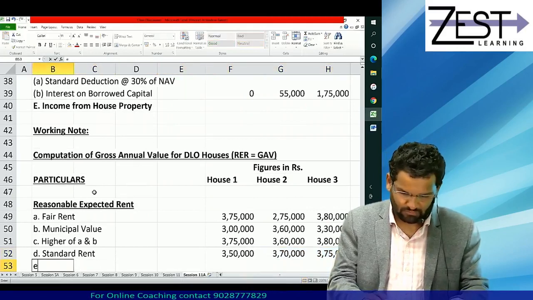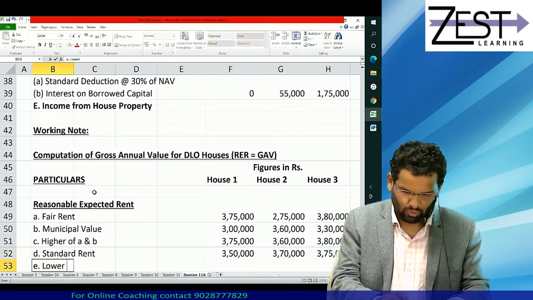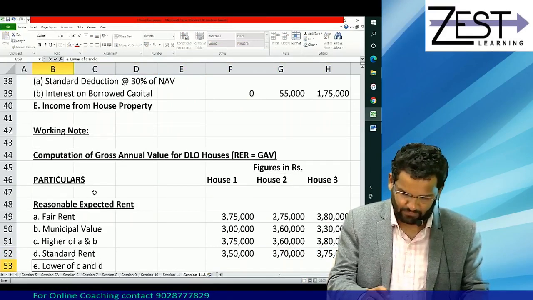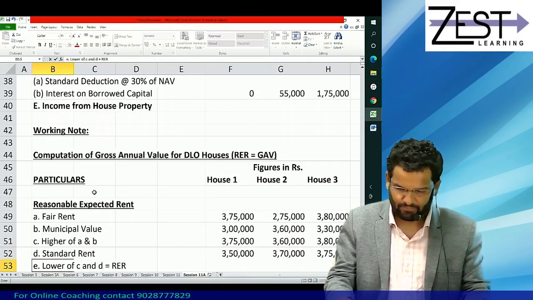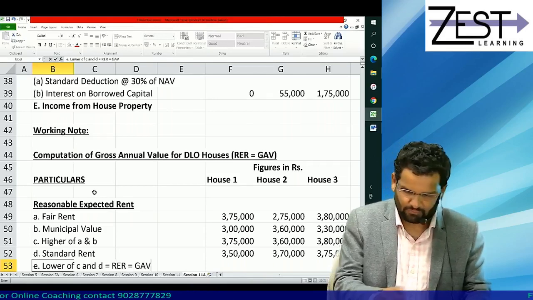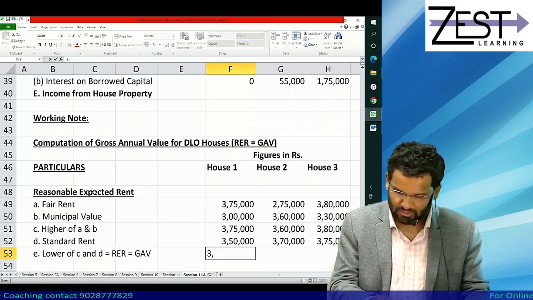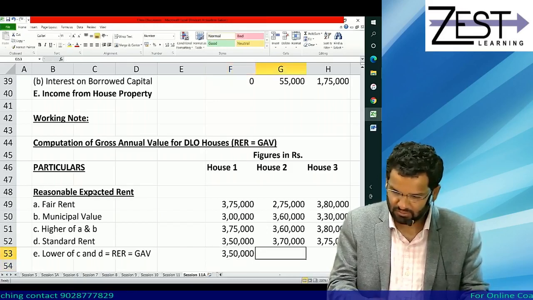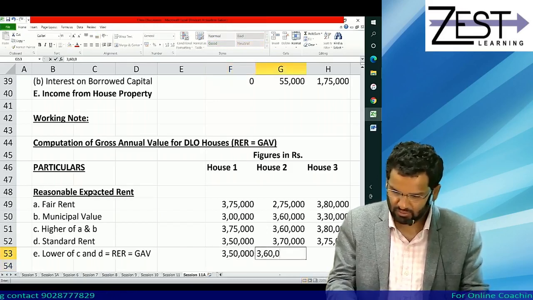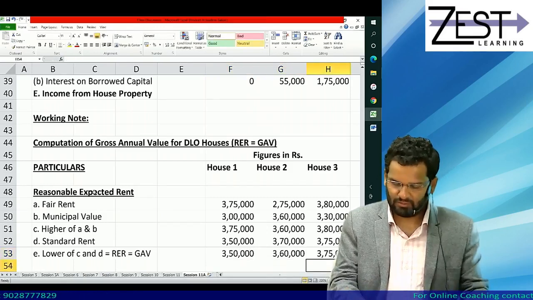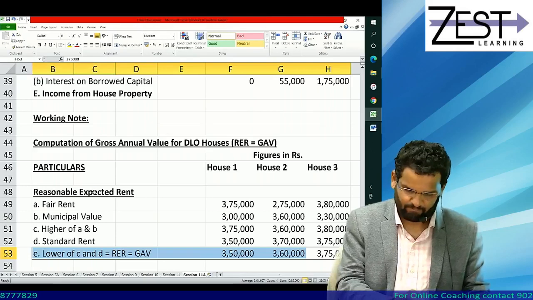Now go for lower of C and D. That itself will be your reasonable expected rent. That itself will be your GAV. Check your answers are 3,50,000, 3,60,000 and 3,75,000. Check.